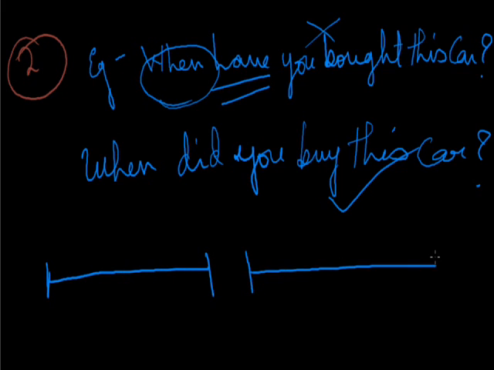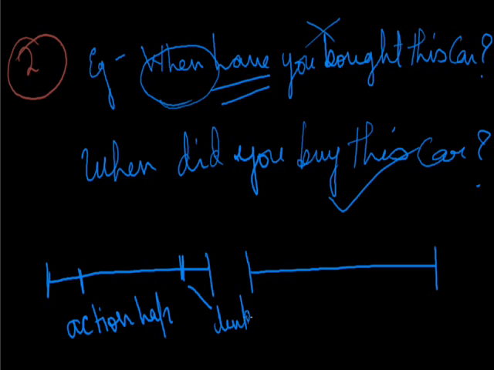Showing you in the diagram, the two diagrams. This is a movement which is linked. The first movement here is where the action actually happened, and here it is linked. That means this is a present moment, this is a past moment.